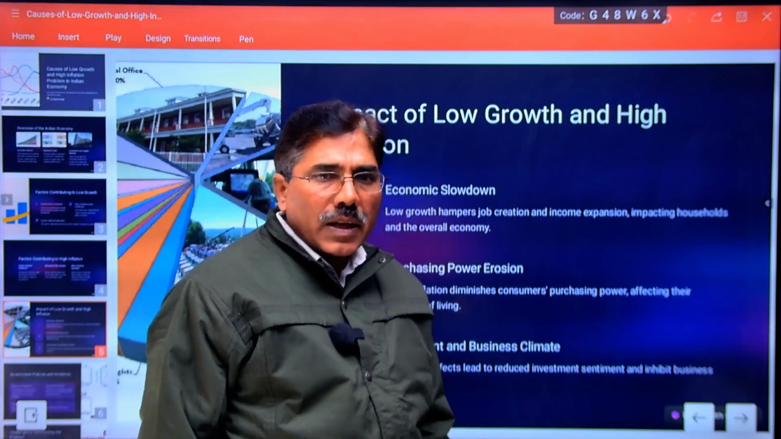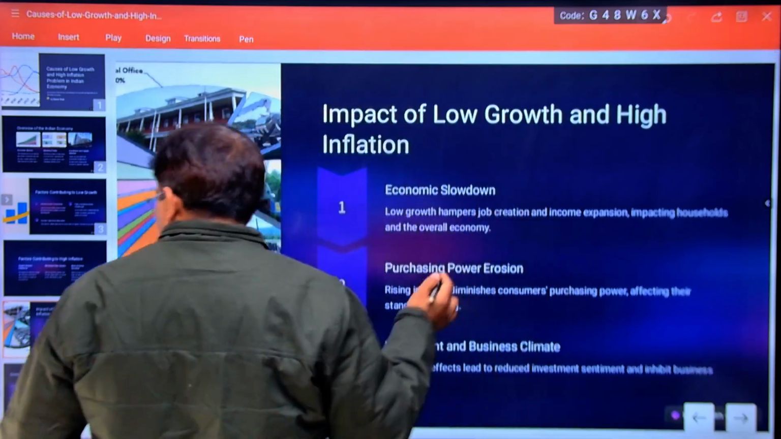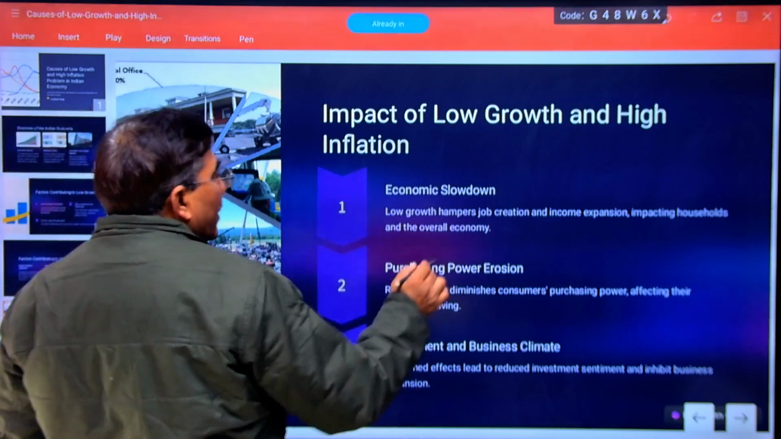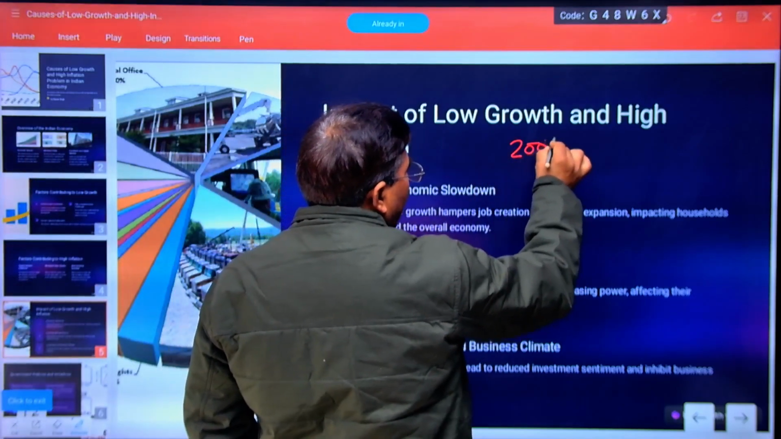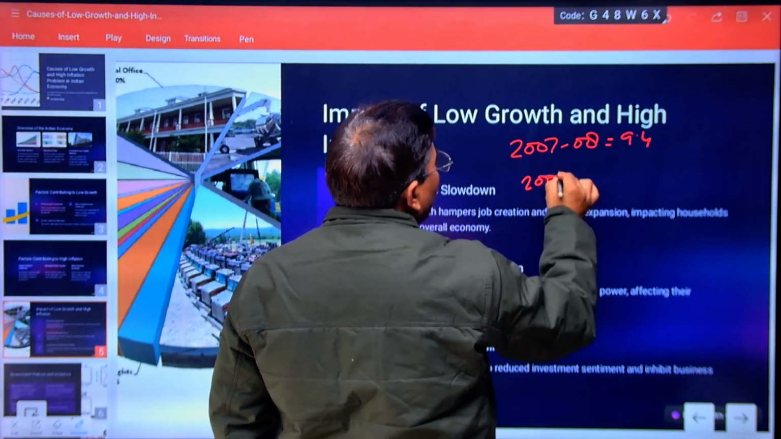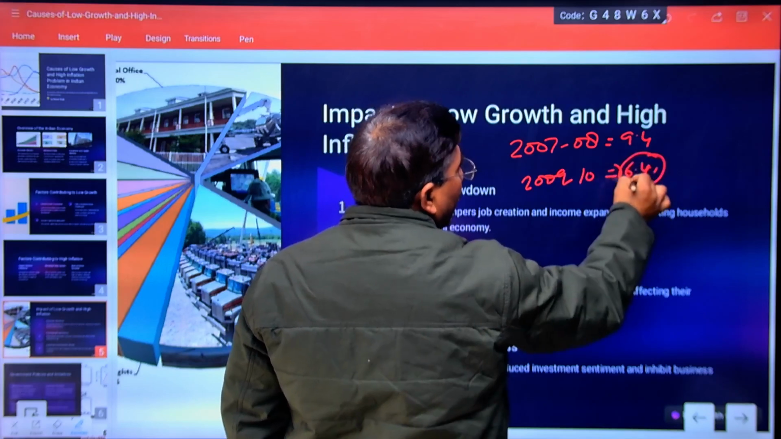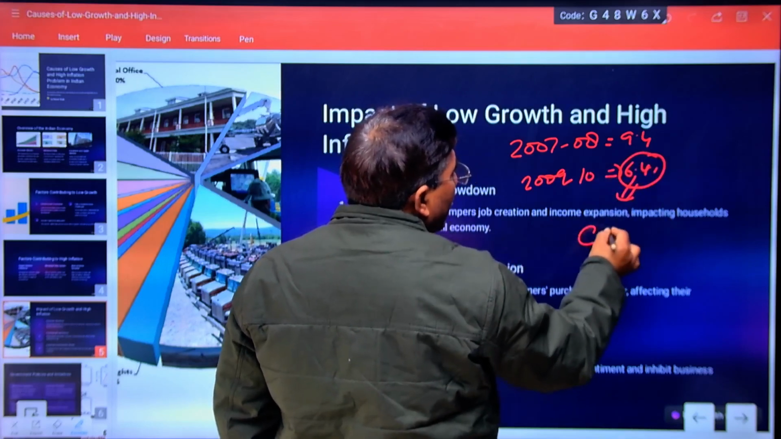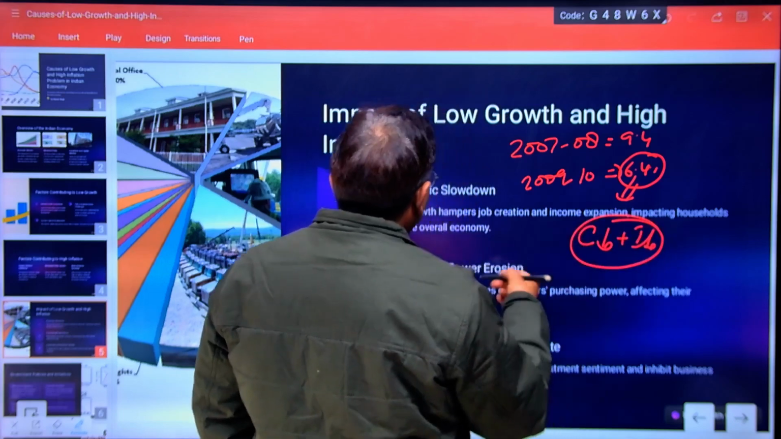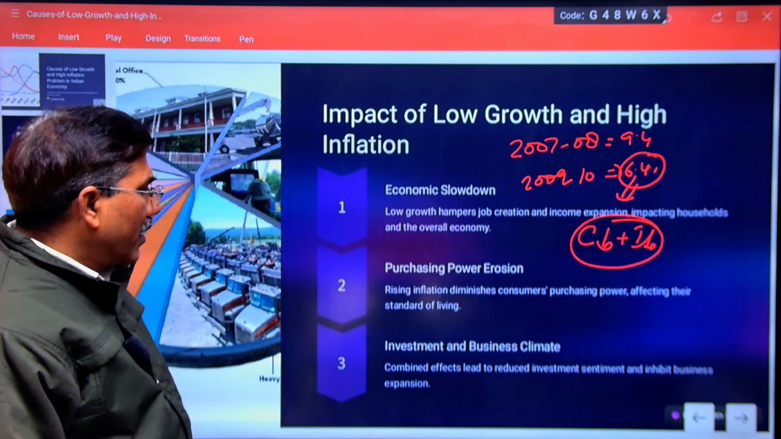Generally, our growth rate shifted from 9.4% during 2007-08 to only 6.4% in 2009-10. What does it mean? Our consumption as well as investment begin to fall. And finally, that leads the economy towards recessionary conditions.